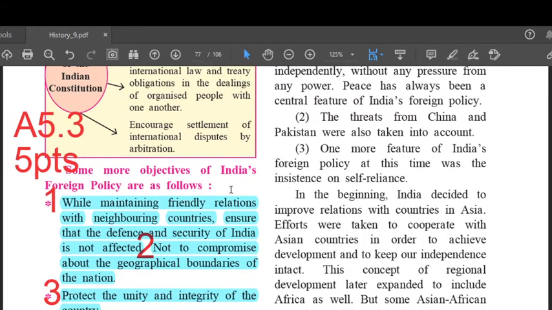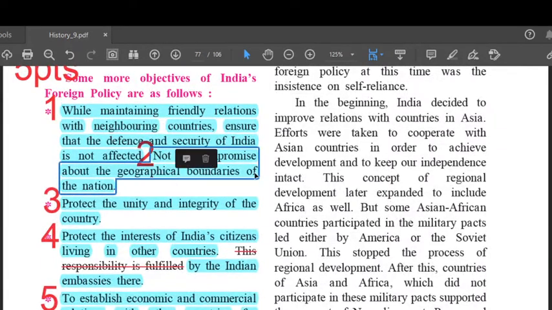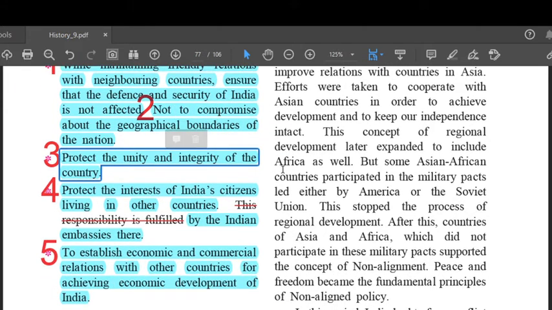Some more objectives of India's foreign policy are as follows. First point: while maintaining friendly relations with neighboring countries, ensure that the defense and security of India is not affected. Second, not to compromise about the geographical boundaries of the nation. Third, to protect the unity and integrity of the country.